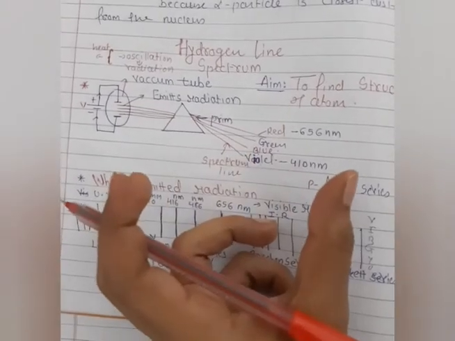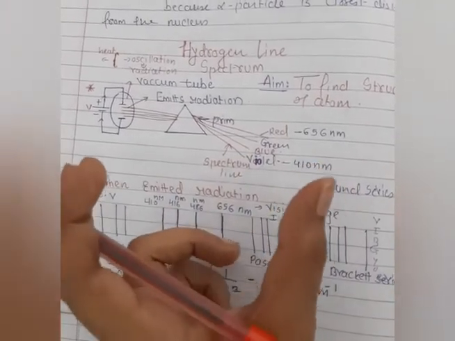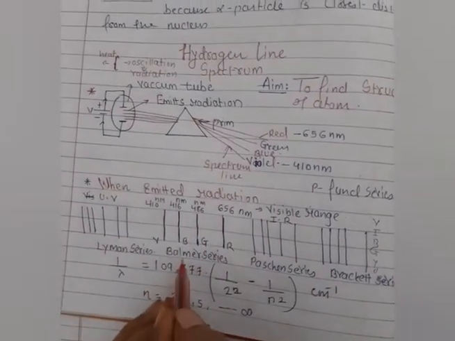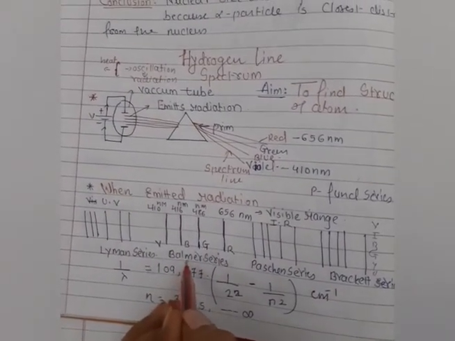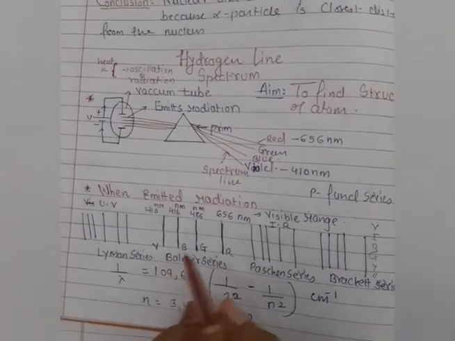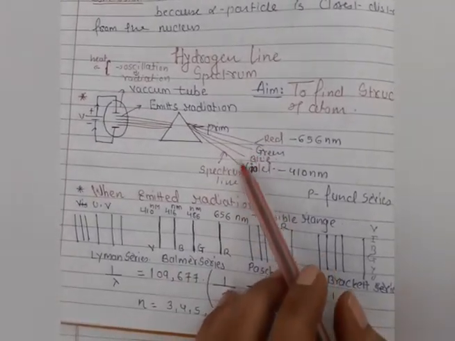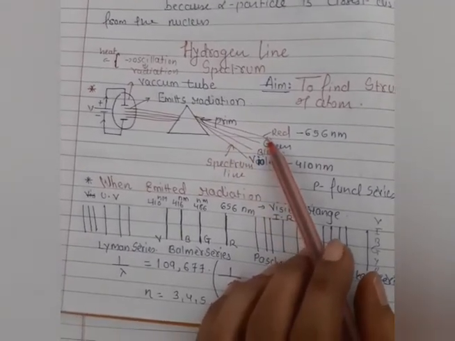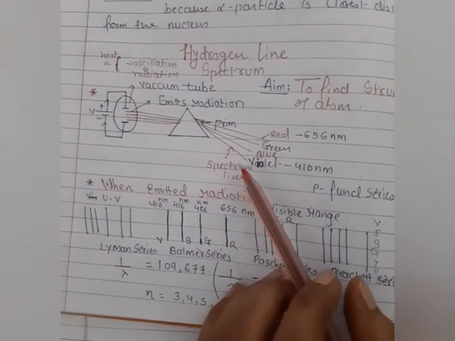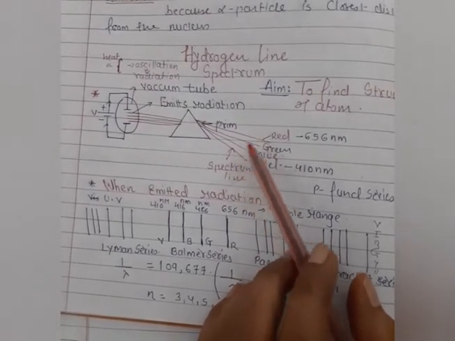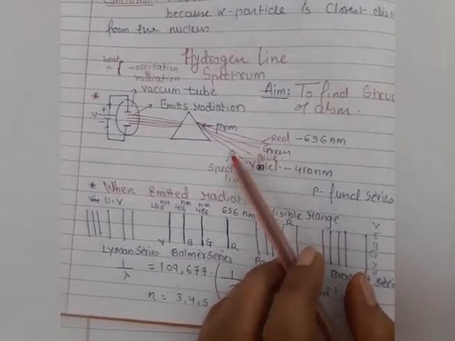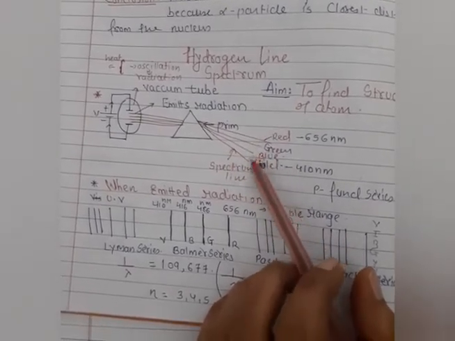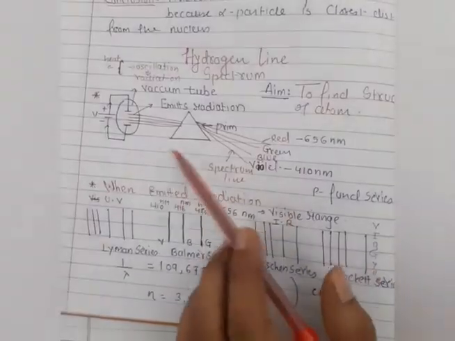This whole experiment was done by a very famous scientist known as Balmer. Yes, this is the scientist's surname, Balmer. The scientist did this experiment and studied the visible range of light, that is, high frequency and low frequency of light, low wavelength and high wavelength. Between these, the scientist observed only four wavelength lines in this experiment.